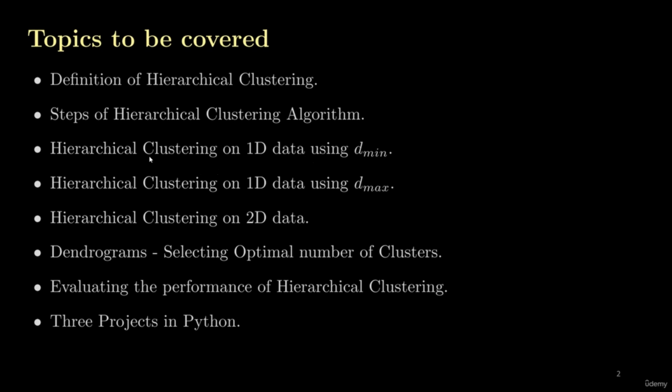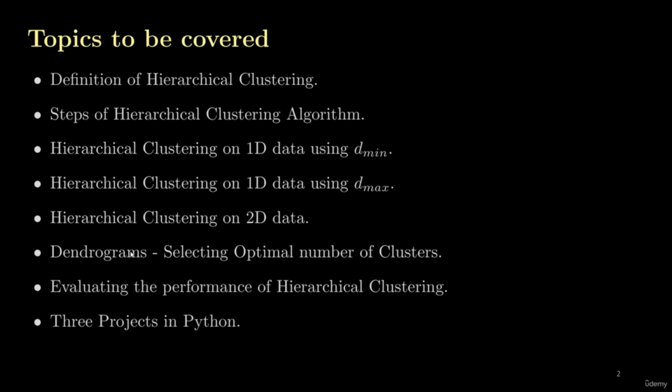Basically for hierarchical clustering, we have three basic types of criteria: the minimum distance criteria, the maximum distance criteria, or the average distance criteria. We will first learn the minimum distance criteria with the help of 1D data. Then we will implement hierarchical clustering again on 1D data, but this time using the maximum distance criteria. Then we will learn how to apply the hierarchical clustering algorithm on 2D data.